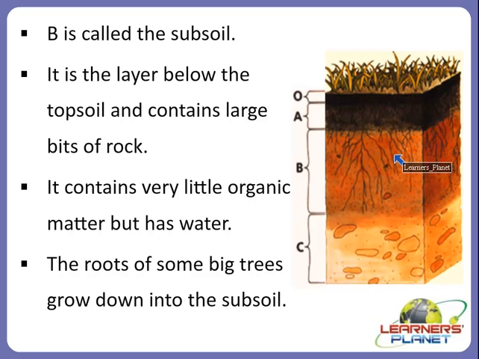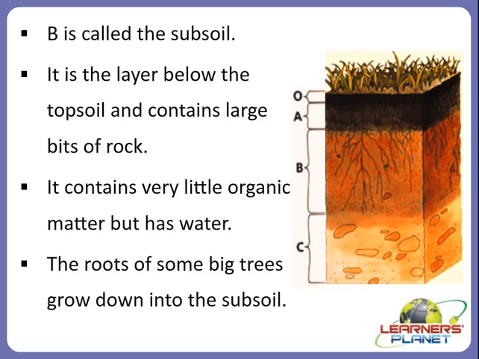So we can say that most probably the growth of the plants also depends upon the roots which are going towards the subsoil. How deep they are formed in the subsoil also depends, right? So roots of some big trees grow down to the subsoil, and that is why they become the support for the whole plant, right? So this is the subsoil, which is formed of large bits of rocks, some organic matter and some water.